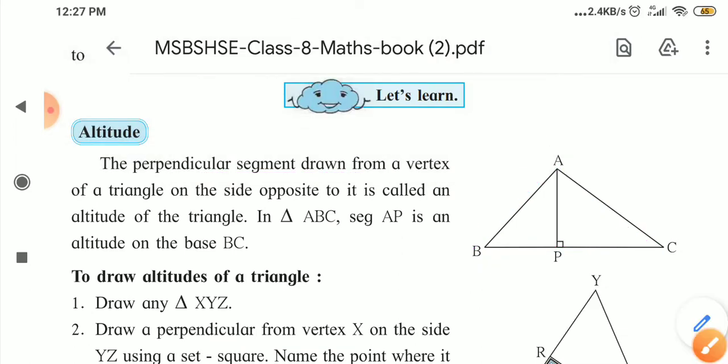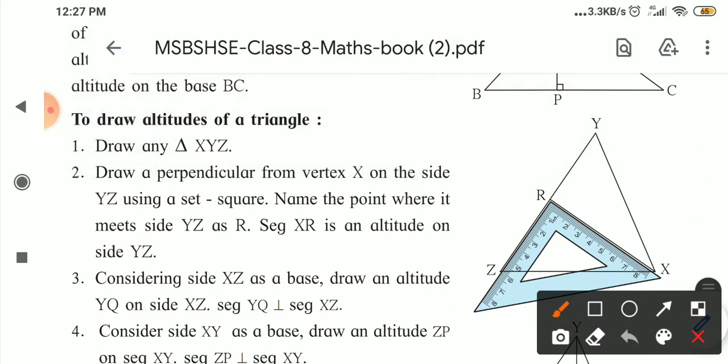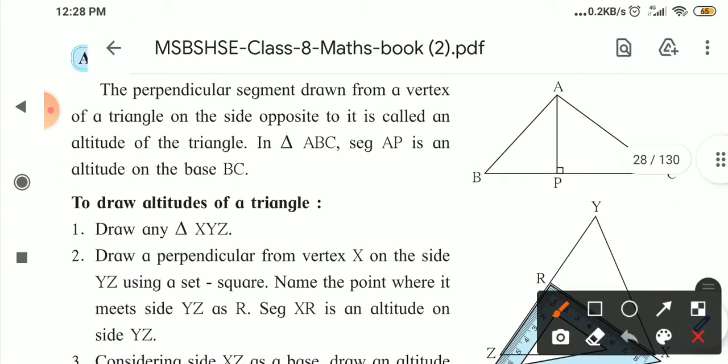If we draw the perpendicular from point A by using a set square, we have to adjust it in this way. One side of the set square is on the vertex, and the other side you adjust with the side on which we have to draw the altitude, and then draw the line. This is the method. We will see this activity for altitudes also. This segment is called an altitude.